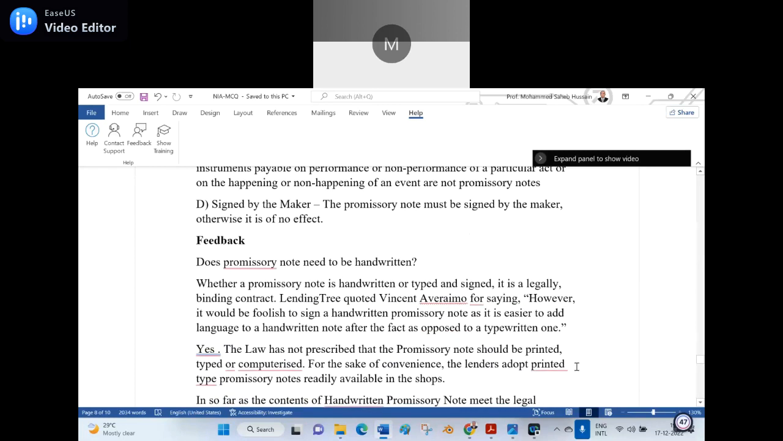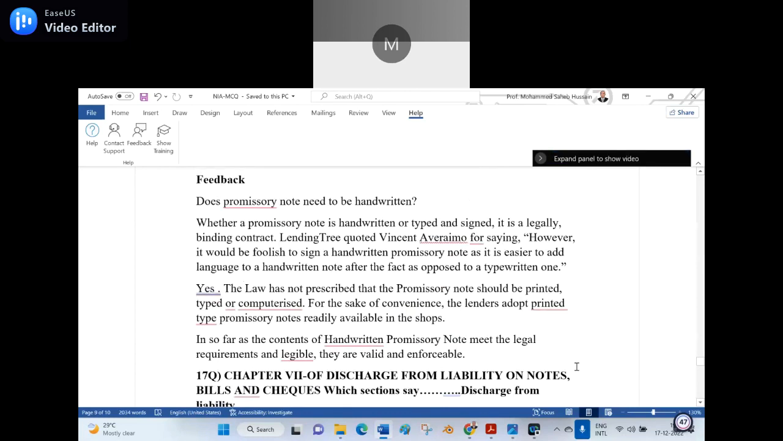The feedback is, yes. Does a promissory note need to be handwritten? Whether a promissory note is handwritten or typed and signed, it is a legally binding contract. It is a no-doubt binding contract. But LendingTree quoted Vincent Averimo as saying, see the wording they use: however, it would be foolish to sign a handwritten promissory note, as it is easier to add language to a handwritten note after the fact, as opposed to a typewritten one.